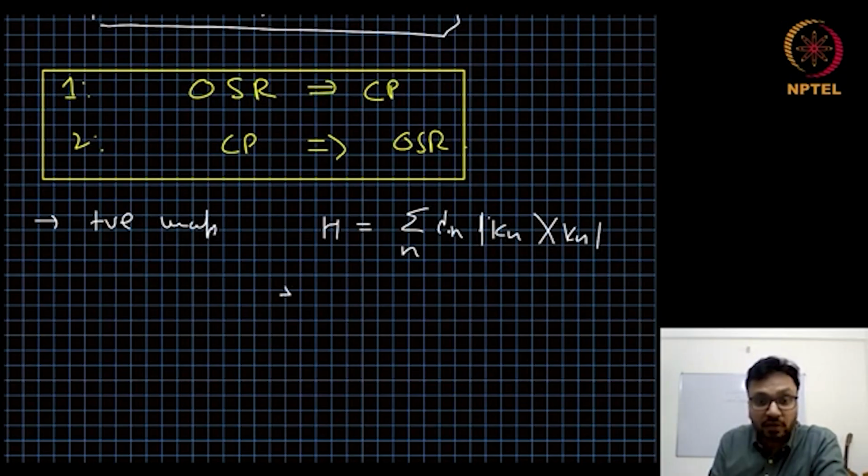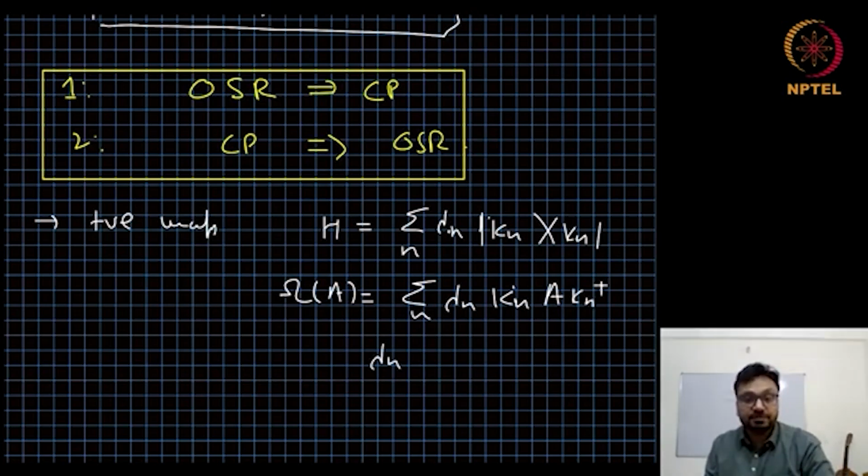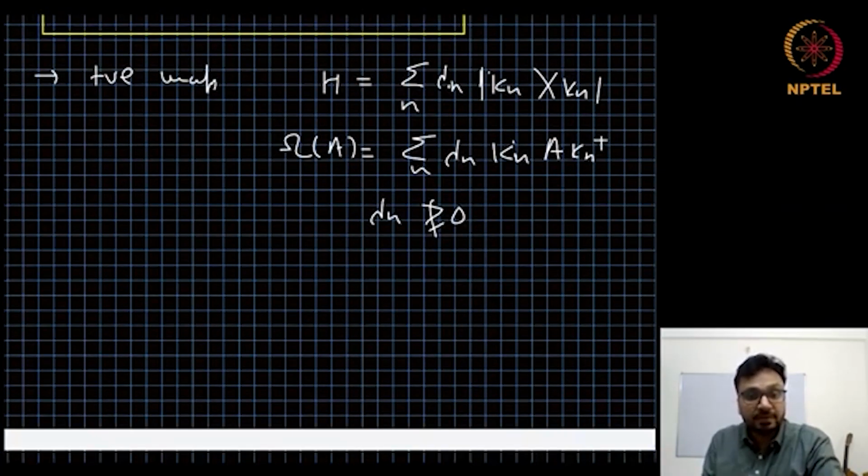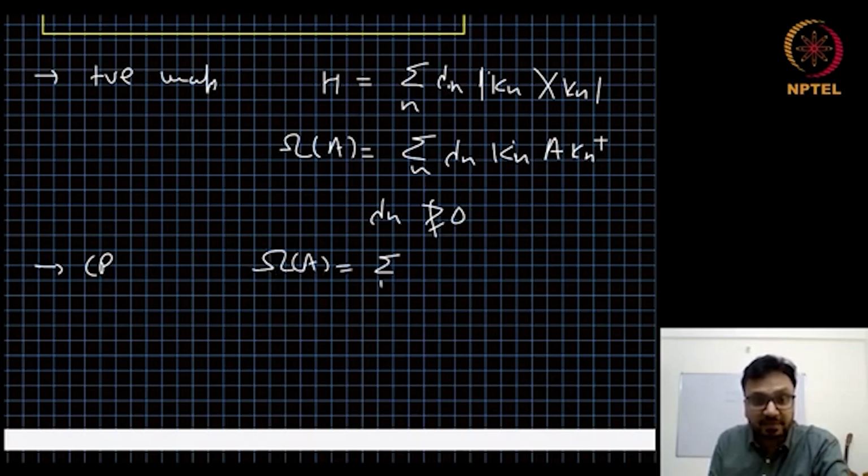Or the action of omega on a matrix A could be written as sum over n lambda n Kn A Kn dagger, but the lambda n need not be all positive, not all positive semi-definite. But for a completely positive map, omega of A can be written as sum over n lambda n Kn A Kn dagger,